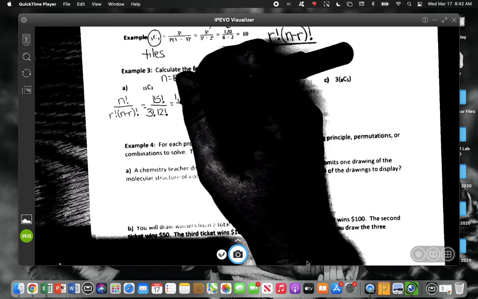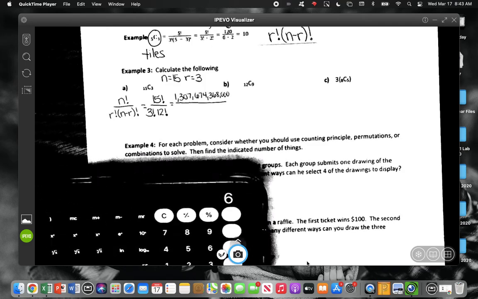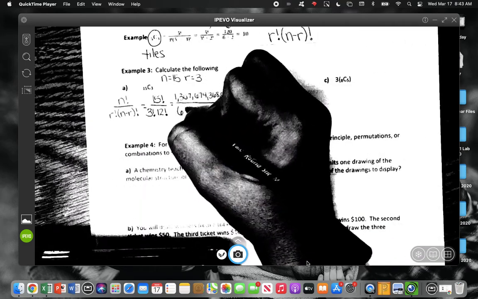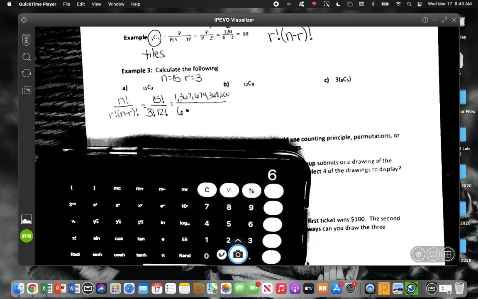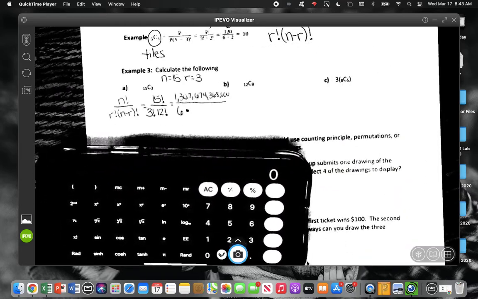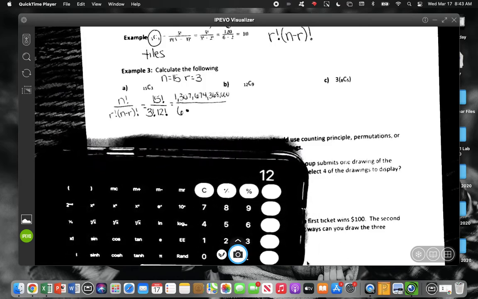All right, now on the bottom, what's 3 factorial? 3 factorial is 6, right? Now we've got to do 12 factorial. So before you type in each one, make sure you clear it out. 12 factorial.